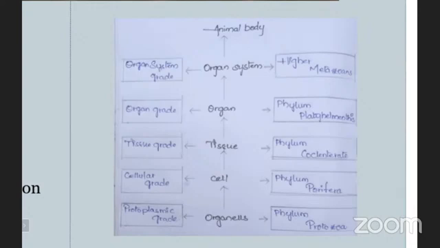And second one is the cellular grade. Cellular level of organization is observed in phylum Porifera. And the third one is the tissue grade. Tissue grade of organization is observed in the phylum Coelenterata. And organ grade. Organs are firstly formed in the organ grade organization, especially in the phylum Platyhelminthes. And the last, organ system. Organ system grade is observed in higher metazoans.